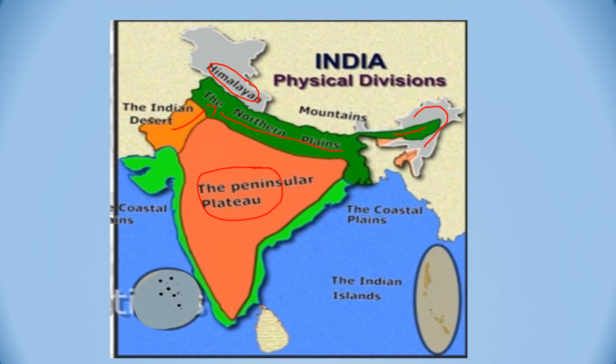On both the sides of the Peninsular Plateau, you can see this green colored area, that is the coastal plains. In the west, it is the western coastal plains, and in the east, we have the eastern coastal plains. Then the last physical division of India is the islands. In the Bay of Bengal, we have the Andaman and Nicobar Islands, and in the Arabian Sea, we have the Lakshadweep Islands.